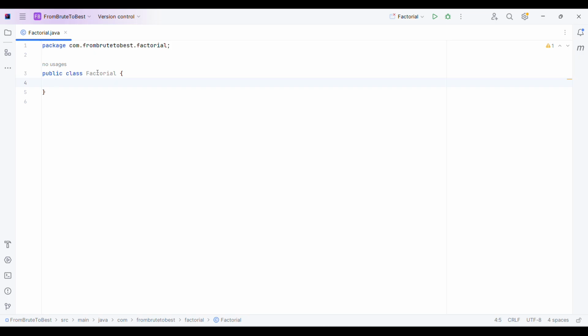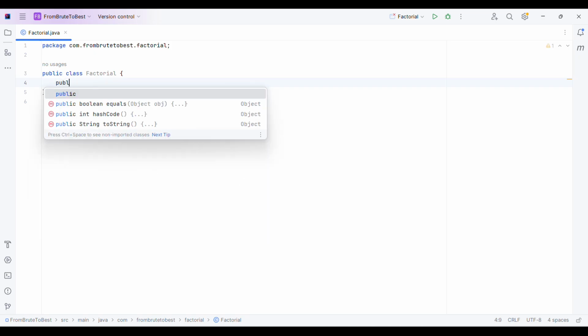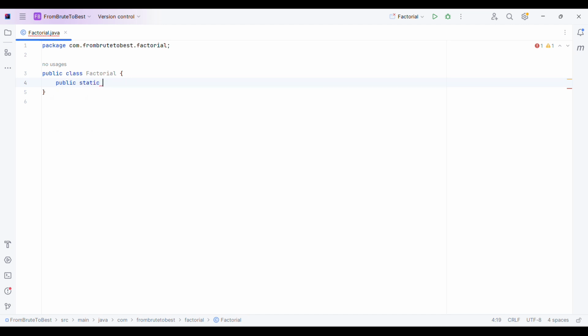Why factorial? Because it's the most basic class. In fact, I think all of us, when we first learned about recursion, must have written the factorial code using recursion, right? So that's why I chose factorial here. Let me quickly write a factorial method. I will have it as static int factorial, and it will take the number, and I will return the factorial.